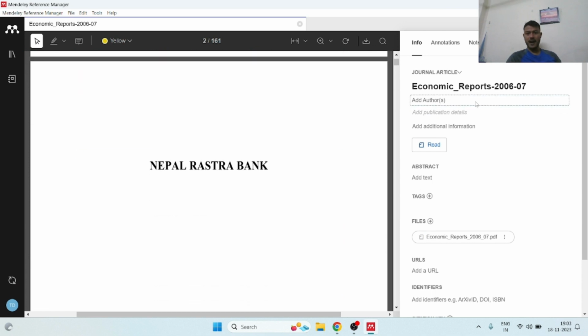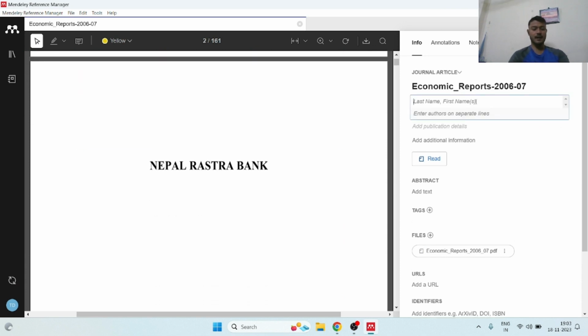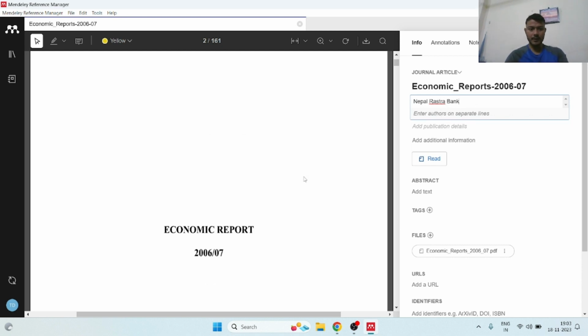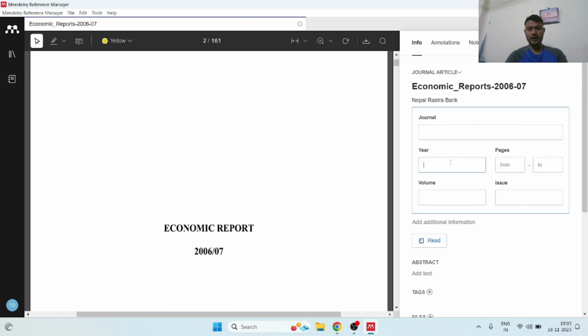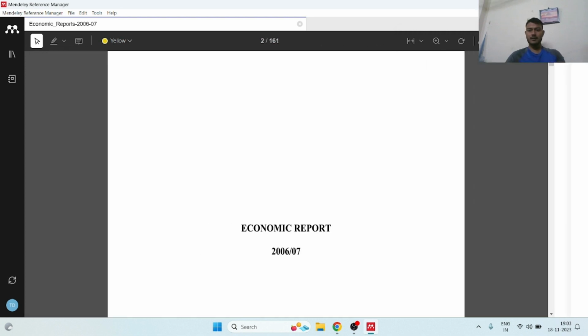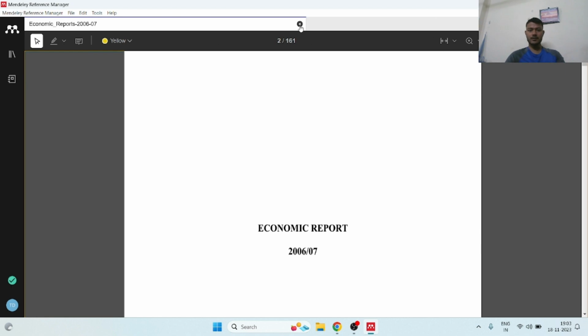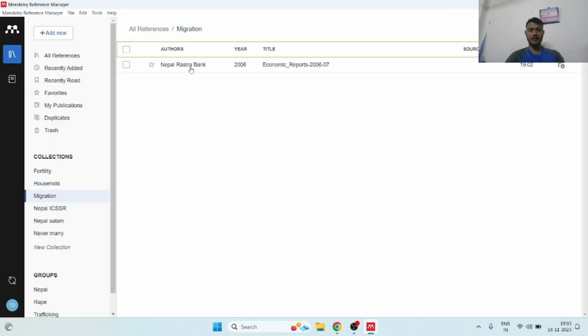So I can add the author's name as Nepal Rastra Bank, and the year of the publication is 2006. So it is not under any journal, it is a report. Yeah, so it's different. Now you can close it from here. Now you can see Nepal Rastra Bank, year, and economic report.